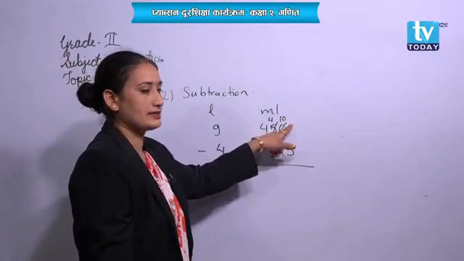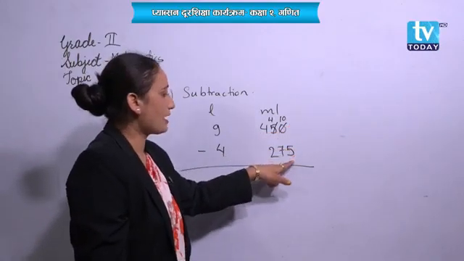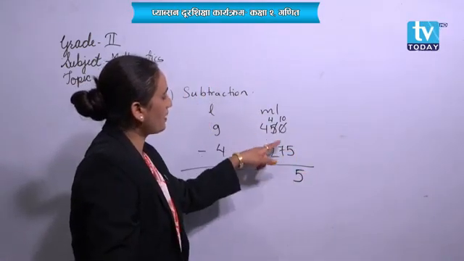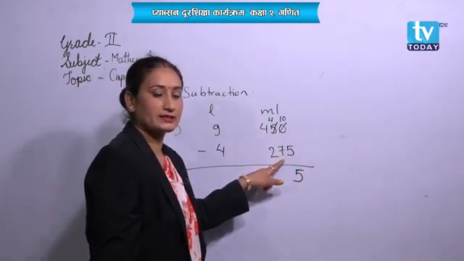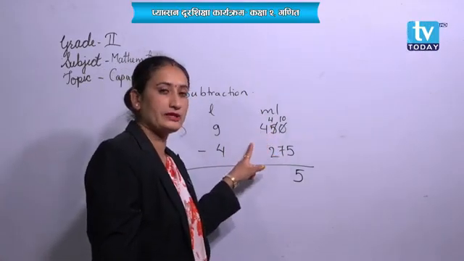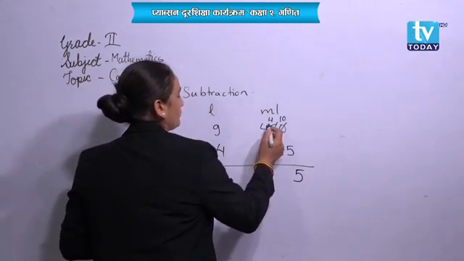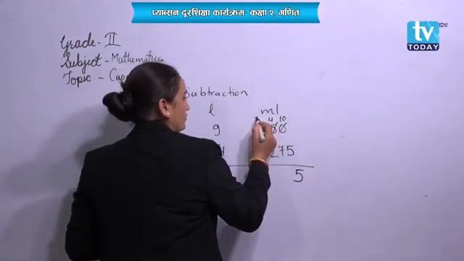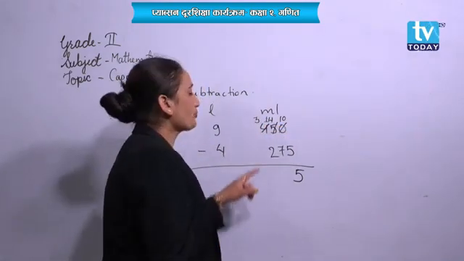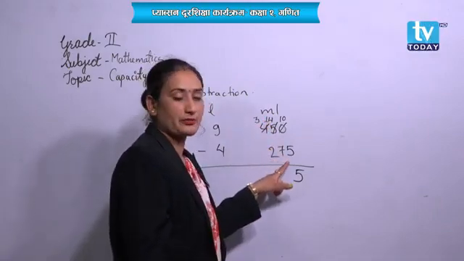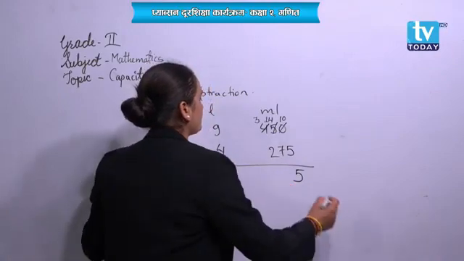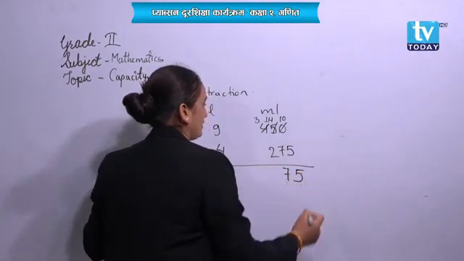Okay. Now let's subtract it. 10 minus 5, it will be 5. 4 by 7 is here. Can we subtract? No. 7 is greater, right? So we have to take a borrow from the next friend. So let's ask one borrow from next friend. It will be 3 and this 4 became 14. Okay. This 14. From 14 can we subtract 7? Now we can. So write down 14 minus 7, it will be 7.